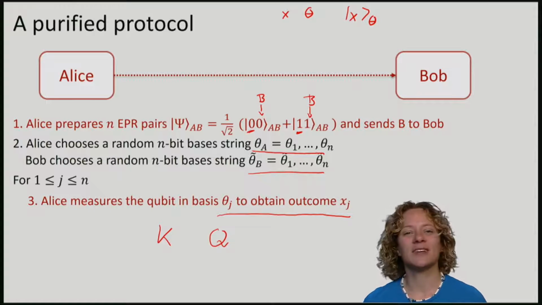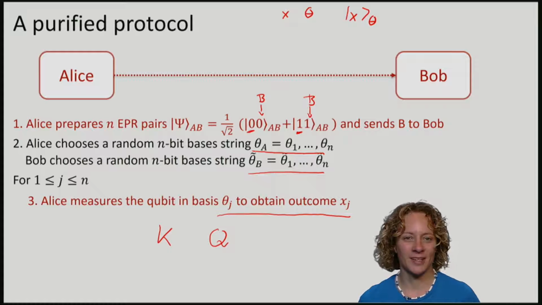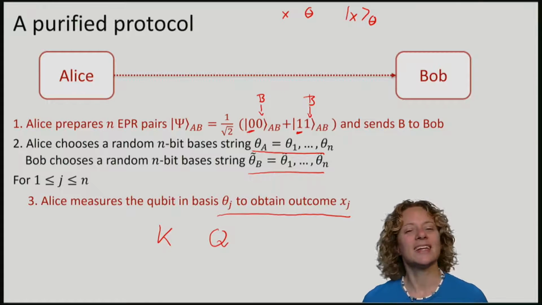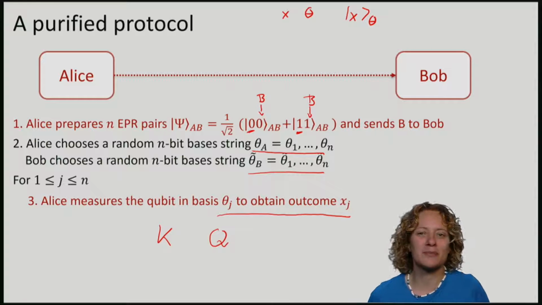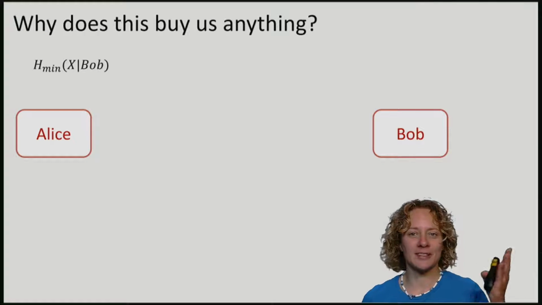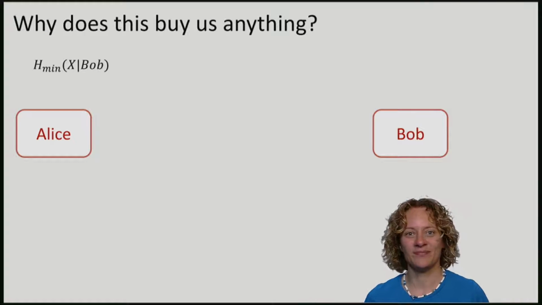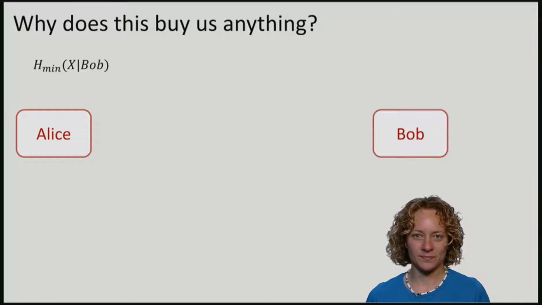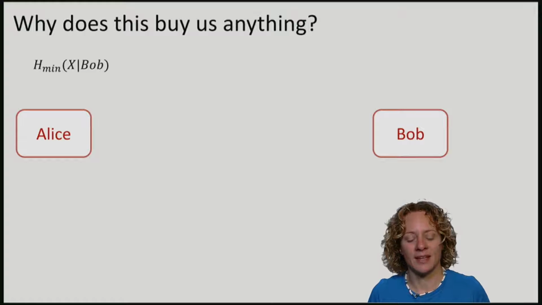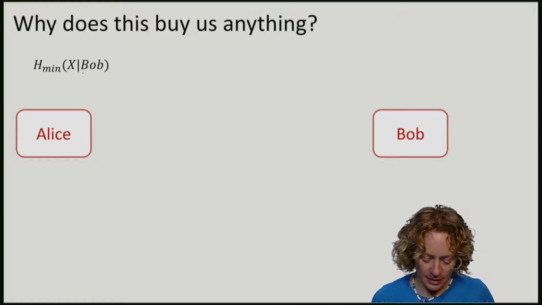So why is purification actually convenient here? Let's have a look at just one round of the protocol. So n is 1. In the end, remember that we wanted to establish something about the min entropy. But the min entropy of the strings corresponding to the standard and the Hadamard basis. Let's start by thinking about the min entropy that Bob has about the entire string X. Let's say we want this to be large, of course. So the min entropy of X given Bob.